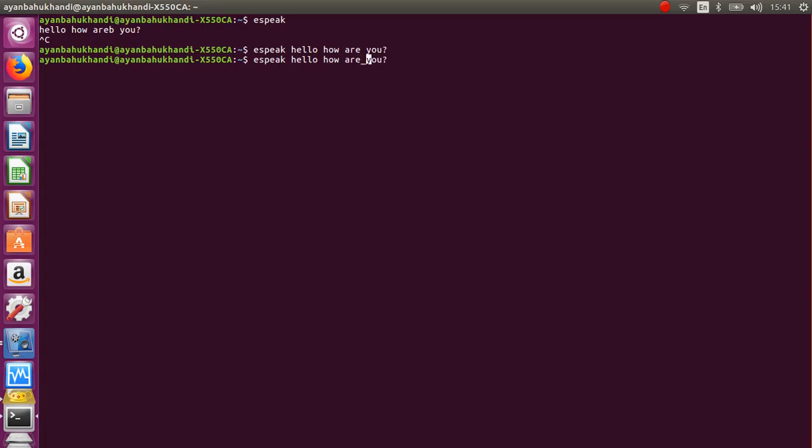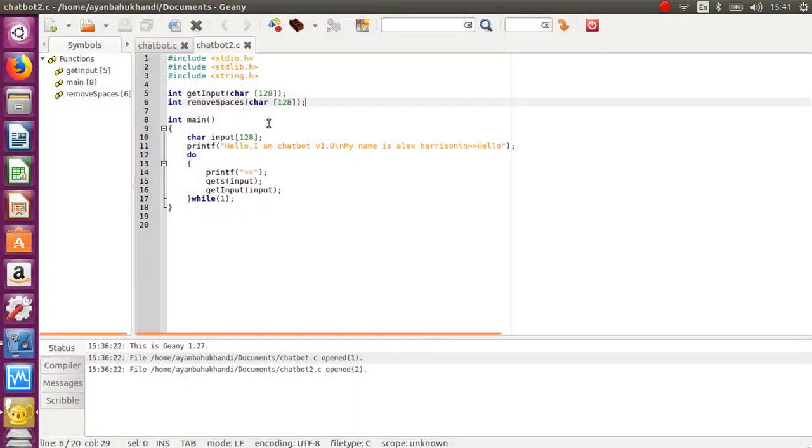Now if I replace spaces with underscores, Hello, how are you? It will speak the whole sentence, because the underscores are counted in the word, and this will be a whole word. So remove spaces removes the spaces and converts them to underscores.